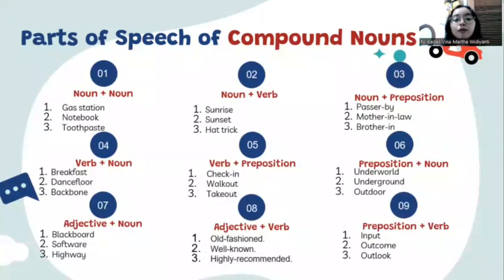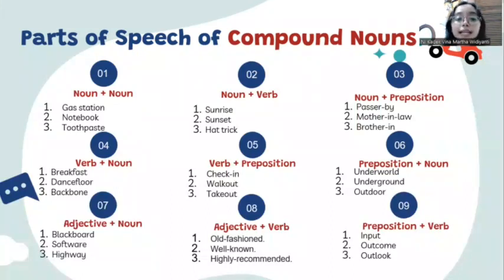And then number 5, verb plus preposition. For example, check in, walk out, take out. And then number 6, preposition plus noun. For example, underworld, underground, outdoor. And number 7, adjective plus noun. For example, blackboard, software, highway.